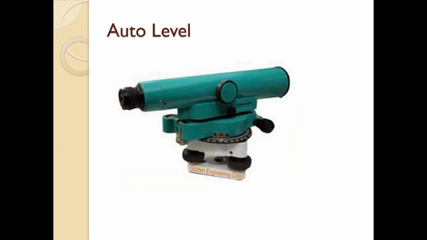This is the auto level. For this particular level, there will not be any need of much adjustments. Only we need to bring this circular bubble tube, which is somewhat like this: this is a circle, and one center circle is there, and the bubble is somewhere here. So we have to take this bubble to the center, so that this will be in horizontal plane, and the remaining small adjustment will be done by this particular level itself.